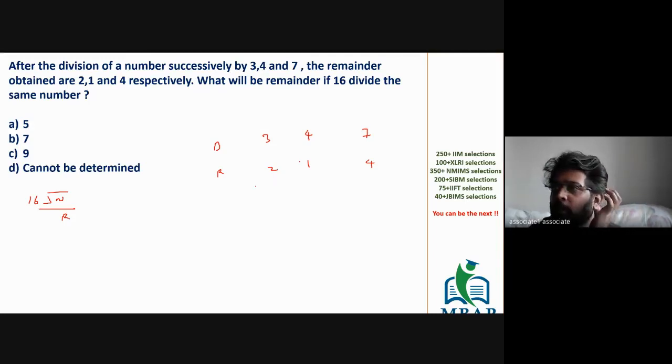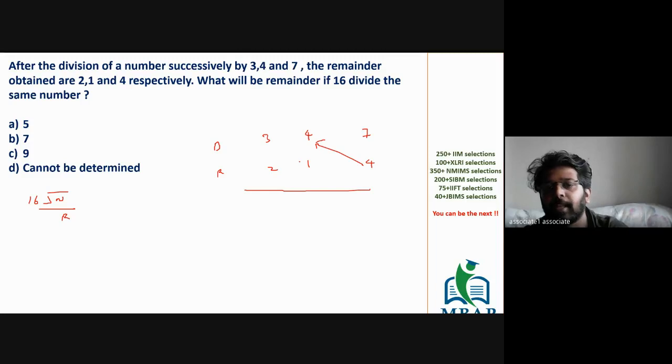I'll give you the simplest and the shortest logic in which you can solve. Take the last remainder, multiply with the previous divisor. इन सारे नंबर्स को नीचे नीचे लिखो. 3 के नीचे 2, 4 के नीचे 1 and 7 के नीचे 4. Now take the last remainder, multiply with the previous divisor. 4 4 is 16. 16 plus 1, add the next remainder. 16 plus 1 is 17.